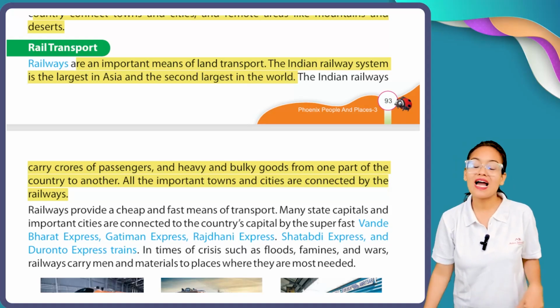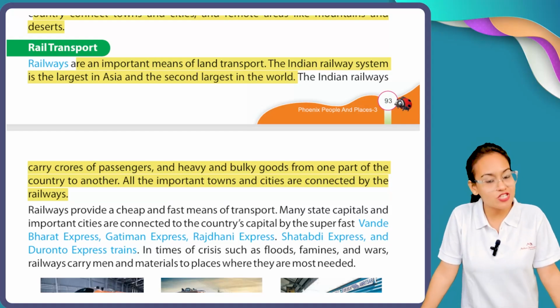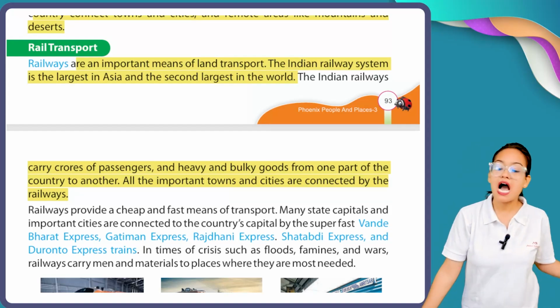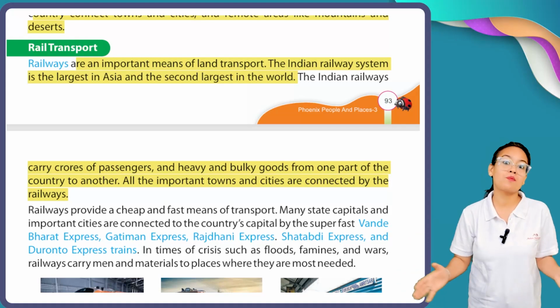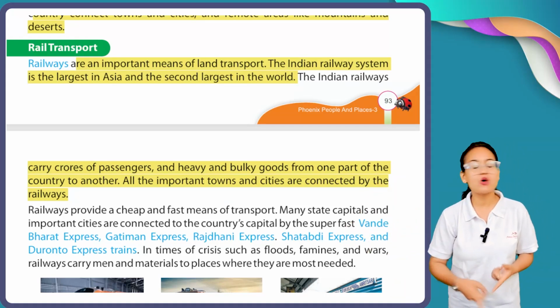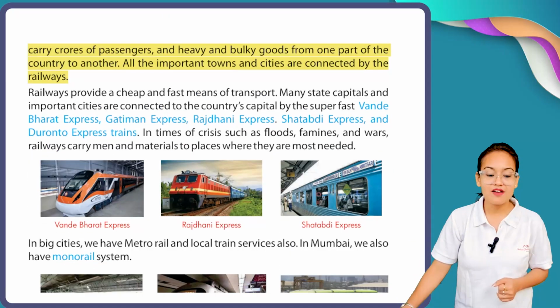So the Indian railway system is the largest railway system in Asia and second largest in the world. Our Indian railway carries crores of passengers and goods on a daily basis from one place to another. All the towns and cities are connected with the rail network. Railway provides a cheap and fast means of transport.